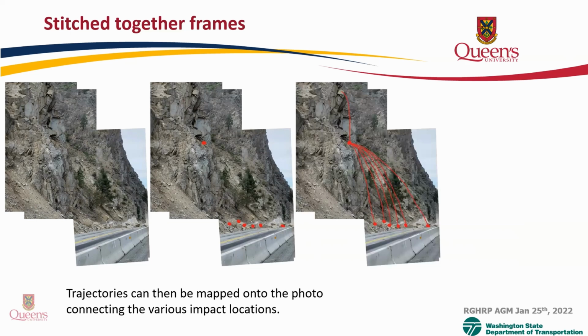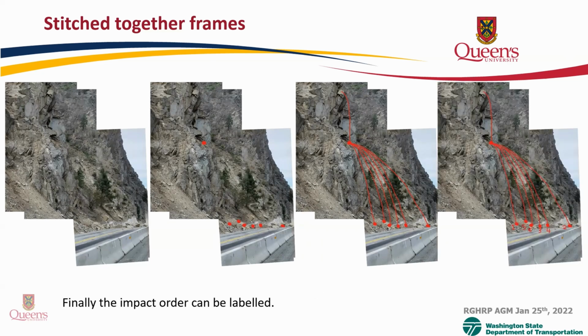Finally, we can map the trajectories of the rockfall onto the photos. And this is done by following the rockfall frame by frame as it passes, and then mapping that onto the stitched images. Finally, the impact order can be labeled. In this case, it's really interesting to see that the farthest left fragment landed first. However, the farthest right fragment landed second, and the middlemost fragment landed third. So we can see that the timing of these landings is actually spread out across a wide area.